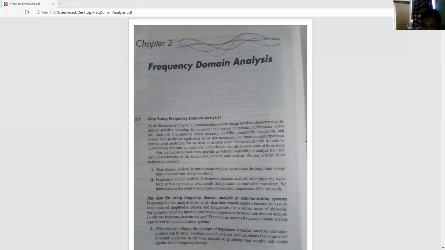I am also sharing chapter 1 from the book because the book won't be available to you. This book that we are referring is Communication System Analysis and Design, written by Harold P. Stern and Sami Mahmood. And then we'll be referring two more books. One is by R.C. Dixon, related to spread spectrum communication. And the third one is by Bruno Patan, that is for advanced modulation techniques. We'll be referring to it.